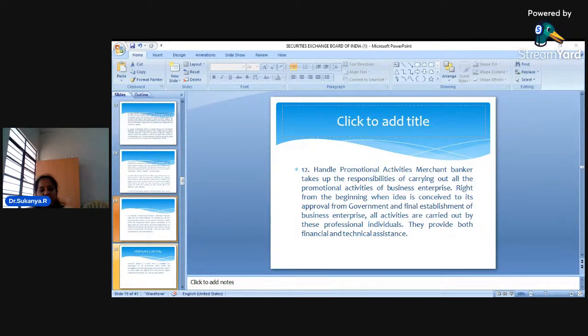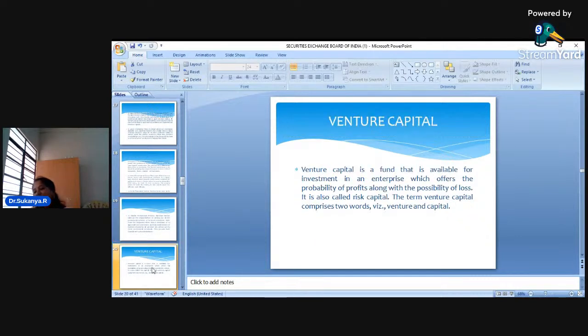And dear students, as I told you, merchant bankers are professionals. They are going to give you advice with regard to legal matters, financial matters. They will help you in wealth management, in portfolio management. For all this, you can approach the merchant bankers and they will charge you a fee, but they will definitely give you very good advice with regard to how to manage your money, how to manage your wealth, how to manage your portfolio of money. Okay, so that is why merchant banking, dear students, happens to be one of the very important financial services. Okay, I hope you are understanding.